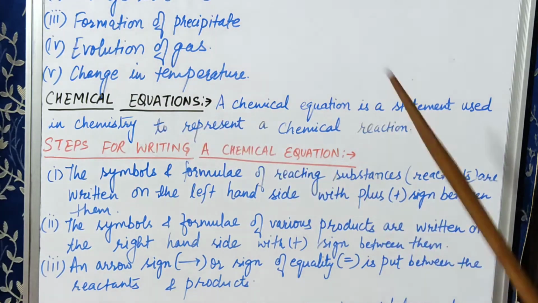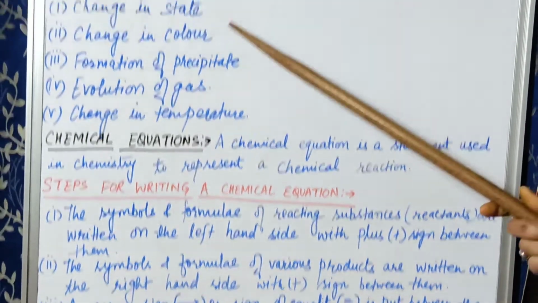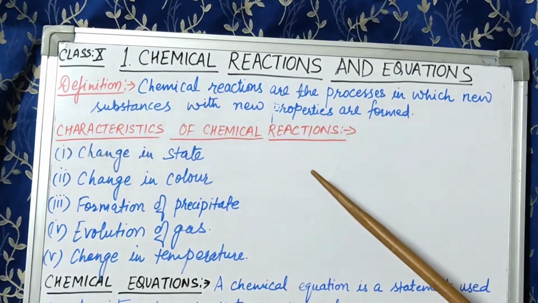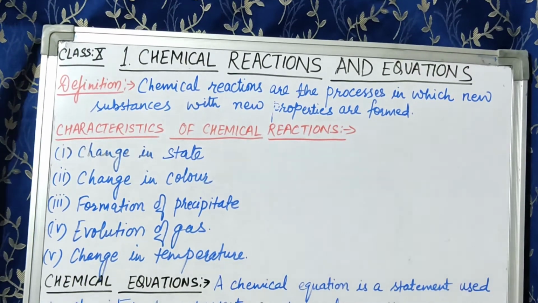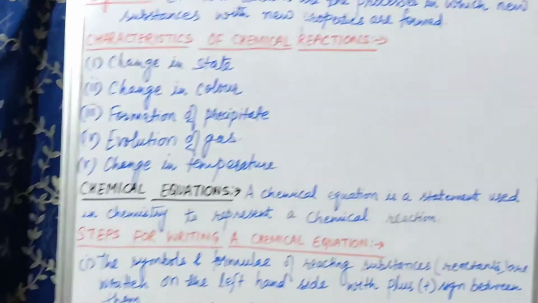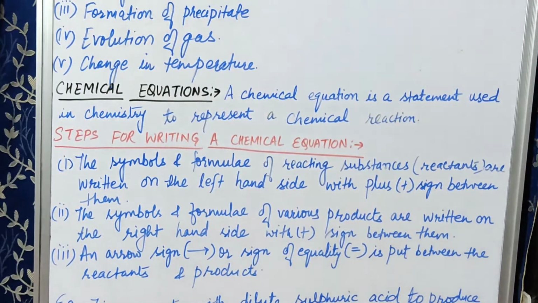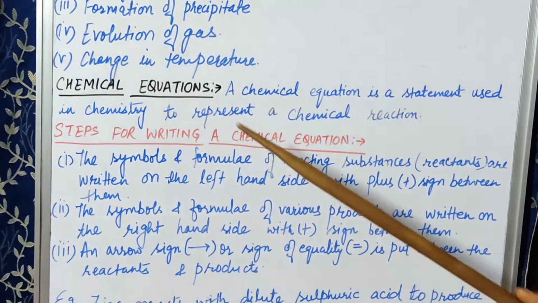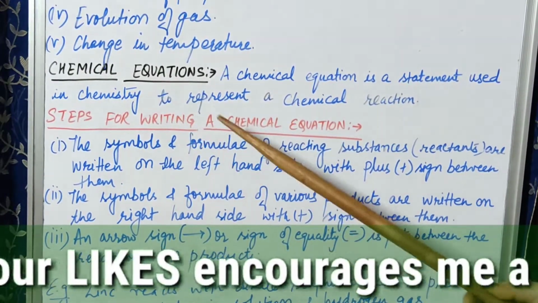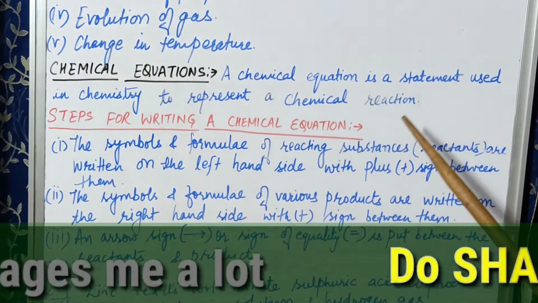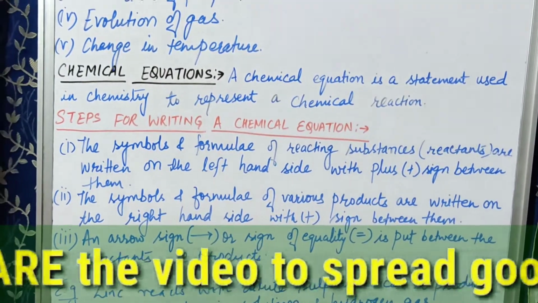Now what are chemical equations? See children, since all the chemical reactions cannot be written in word format, that is also known as word equation, it has to be symbolized, or to make it compact we use some symbols for writing that chemical reaction in equation form. So we can define it like this: a chemical equation is a statement used in chemistry to represent a chemical reaction. It is a statement in which we can get all the information in a compact form.